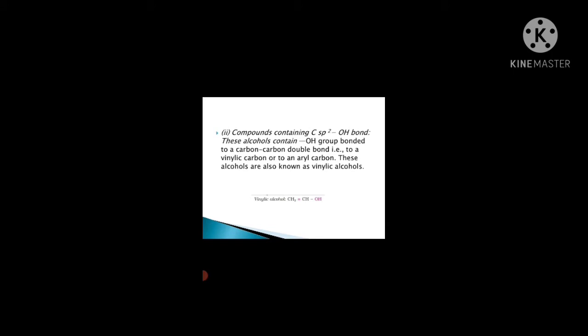Now the compounds containing an OH group in which the carbon is sp2 hybridized, the alcohols that contain an OH group bonded to a carbon-carbon double bond, that is a vinylic system, or to an aryl carbon, these alcohols are known as vinylic alcohols.